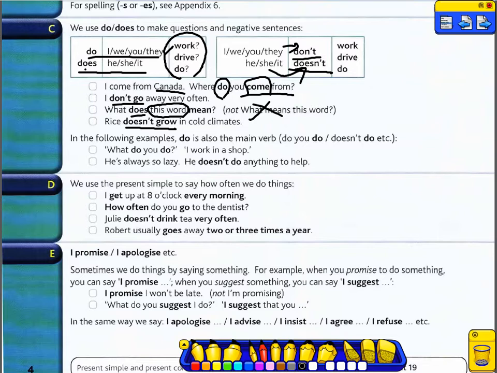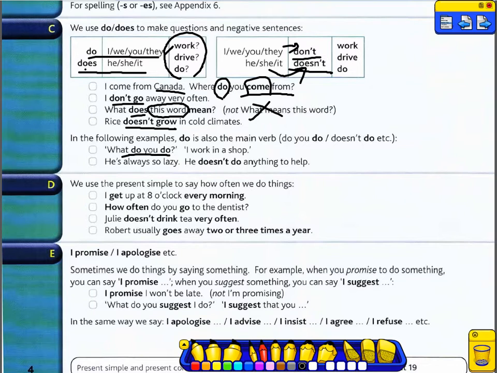In the following examples, do is also the main verb. We can use do as a main verb, like do homework or do an activity. What do you do? It asks about what your job is. When someone asks you this question, what do you do, he means what is your job?